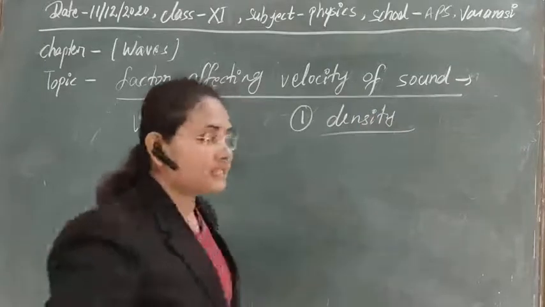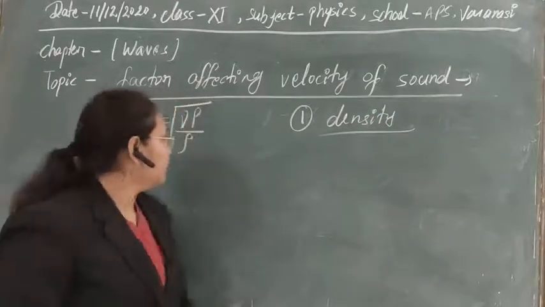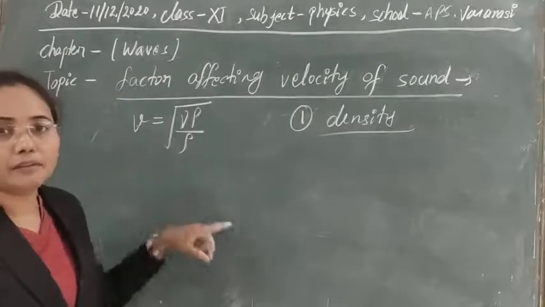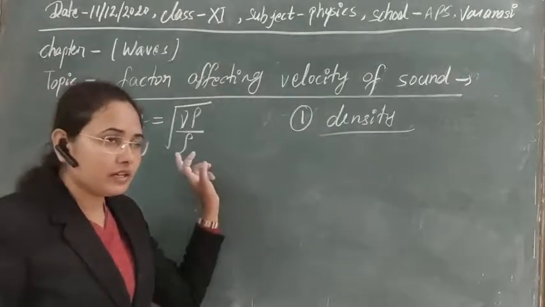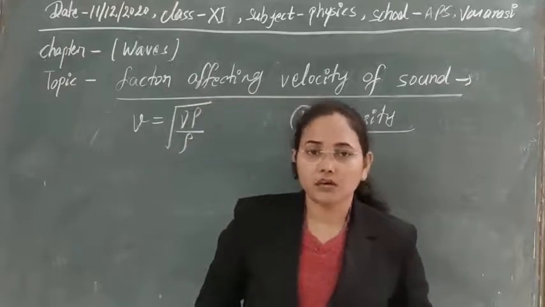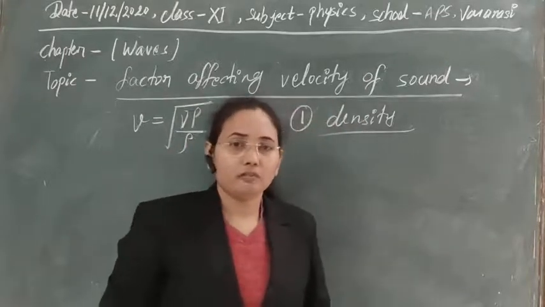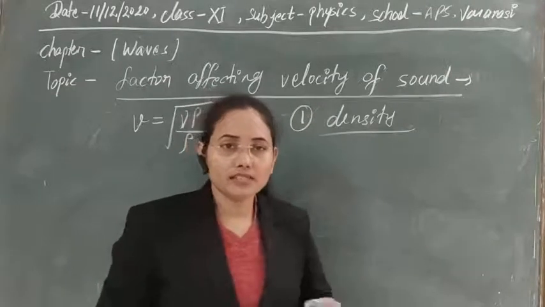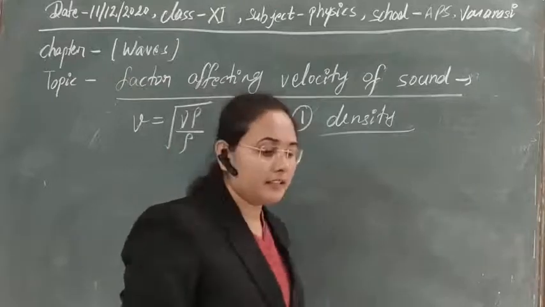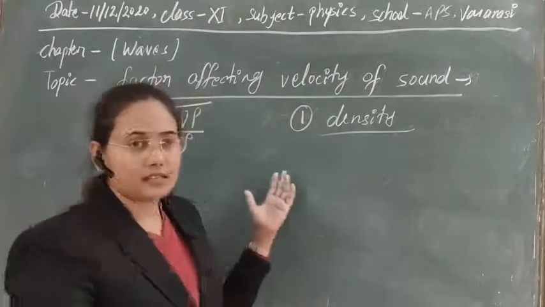If the density of the medium changes, then the velocity of sound in that particular medium will change. The greater the density of the medium, the less the velocity of the sound propagating through it. So for greater velocity, we always need a less dense medium for propagation. Clear? I think there is no confusion in this section.